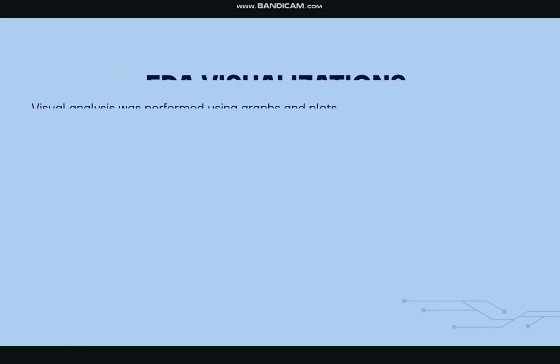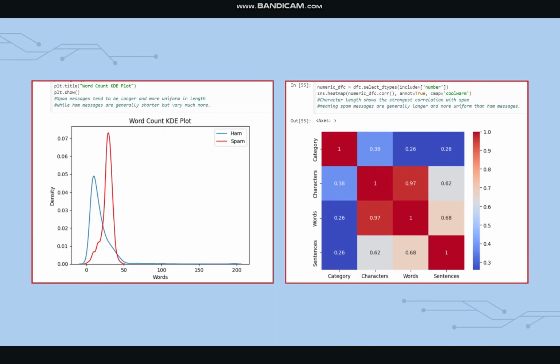After balancing the dataset, we performed data analysis using different visualizations. We analyzed the spam versus ham distribution using pie charts. We also studied word count, character count, and sentence count. It was clearly observed that the spam messages are generally longer and more structured than ham messages. A correlation heat map confirmed that message length has a strong relationship with spam detection.